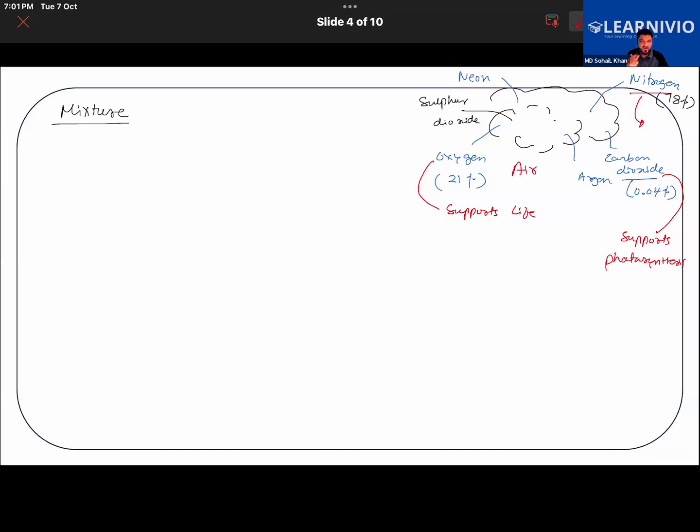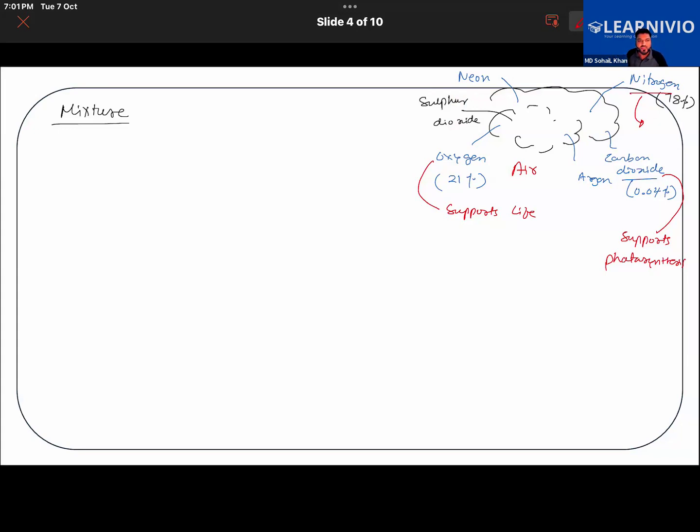You have heard about protein, right? It's an important nutrient. But in order for the plants to make protein, they need nitrogen from the air. So nitrogen is also important here. So air is basically a mixture of gases, and each of the components has its own property.